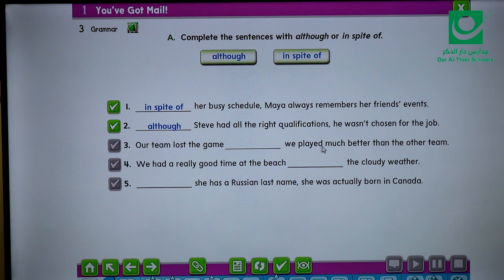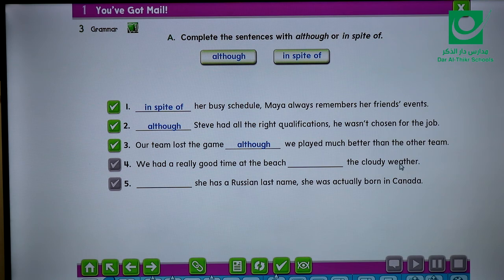We played much better than the other team. This is very important because here we have subject, we, and we have a verb. So remember again, don't forget please, whenever you have a subject and a verb, that means you have to use although or even though.